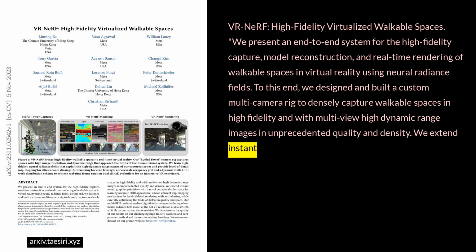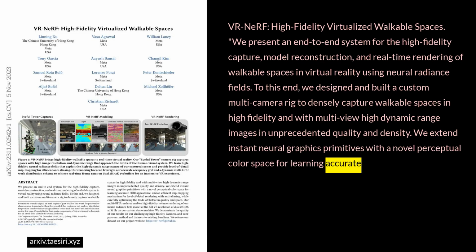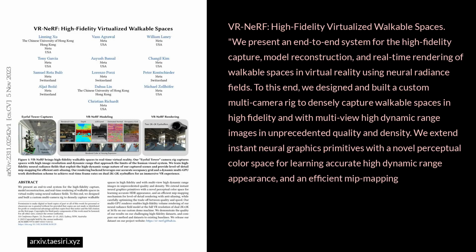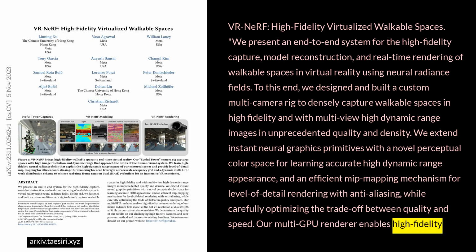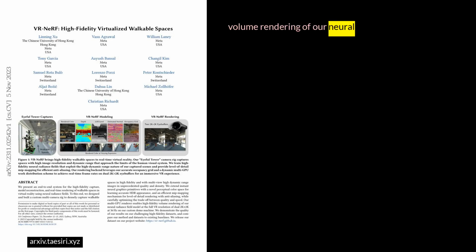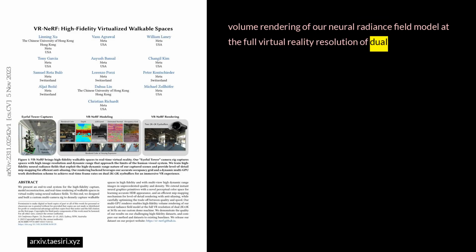We extend instant neural graphics primitives with a novel perceptual color space for learning accurate high dynamic range appearance and an efficient MIP mapping mechanism for level of detail rendering with anti-aliasing, while carefully optimizing the trade-off between quality and speed. Our multi-GPU renderer enables high-fidelity volume rendering of our neural radiance field model at the full virtual reality resolution of dual 2K by 2K at 36 Hz on our custom demo machine.